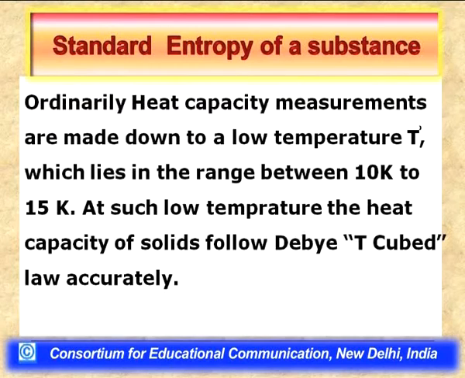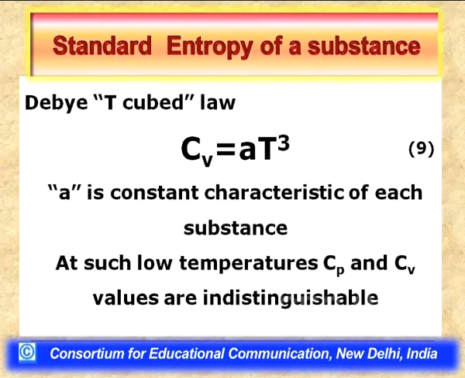According to the Debye T cubed law, the heat capacity at constant volume is equal to A, which is a constant characteristic of each substance and varies from substance to substance, times the cube of temperature. So, this is a very simple law. Suppose at 12 Kelvin, for a substance, I am able to determine the experimental value of heat capacity at constant pressure.